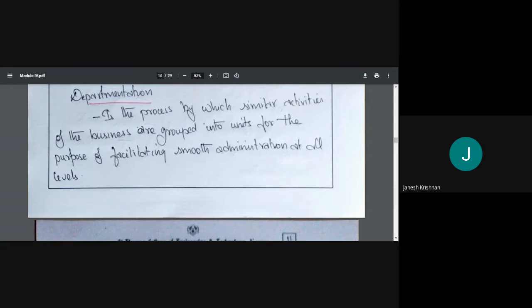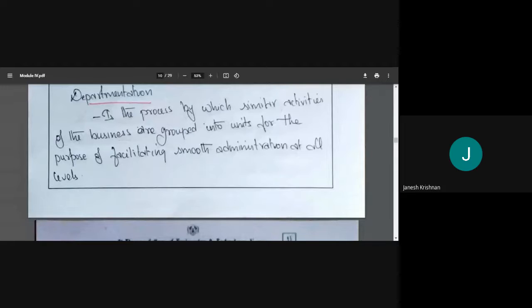Like we were saying yesterday, marketing. So we have market research to be done, market planning is there, market analysis is there, advertisements are there, sales is there.